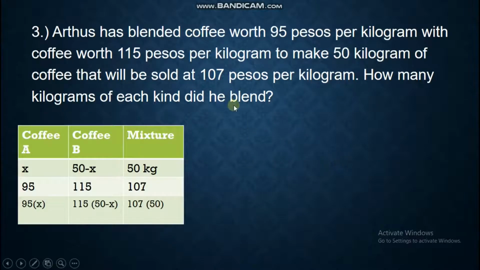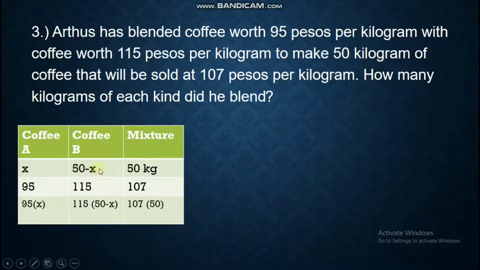So this is the question, and we have this table. We have two kinds of coffee here, so we'll just name them coffee A and coffee B. For coffee A, let X be the number of kilograms, and coffee B is 50 minus X. Why is this 50 minus X? Because the total is 50 kilograms. So 50 kilograms minus X, that is 50 minus X.